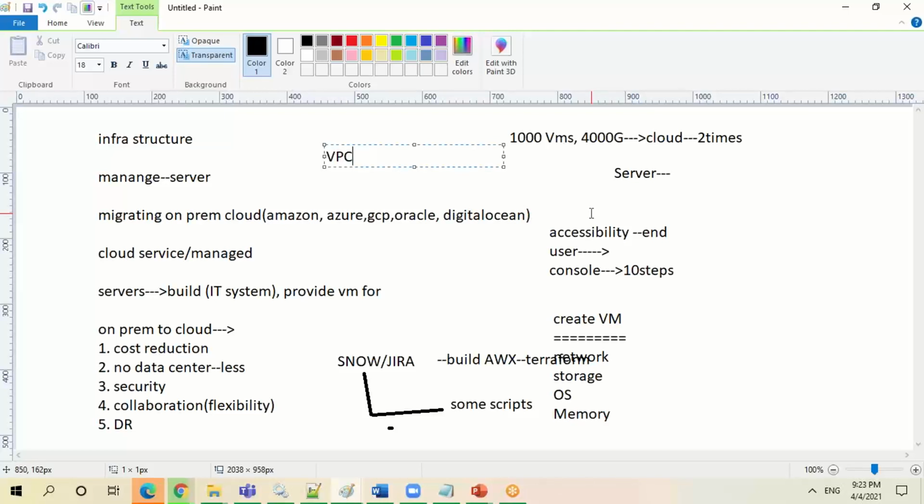Now when you're coming to huge infrastructure, thousands of servers, in that case managing the infrastructure will be really tedious. Creating the VMs, updating the VMs, shutting down the VMs, starting up the VMs. Provisioning the VMs will be very difficult. So to avoid this, again, we are talking about infrastructure as code, right?